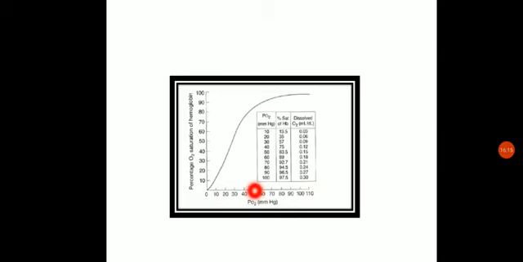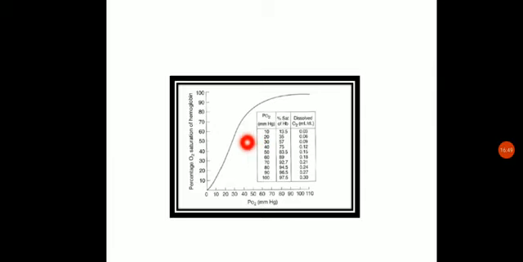On the x-axis we are taking the partial pressure of oxygen, while on the y-axis we are seeing the percentage saturation of hemoglobin with O2. This oxyhemoglobin dissociation curve is sigmoid in nature. It is sigmoid shaped, or we can say S shaped.